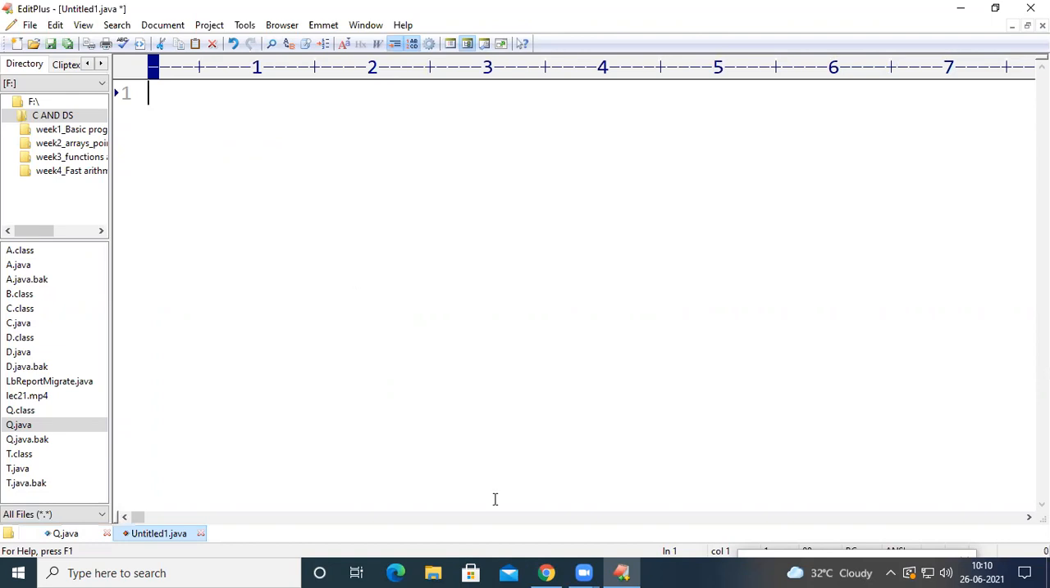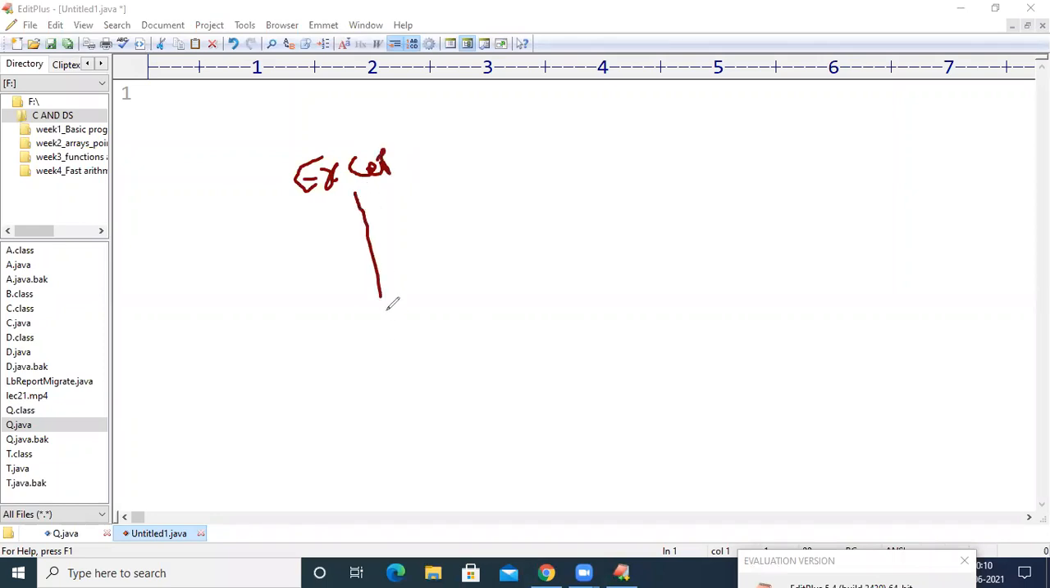there is one class called the Exception class. Under the Exception class, there are many subclasses, for example, ClassNotFoundException or NoSuchMethodException, etc.